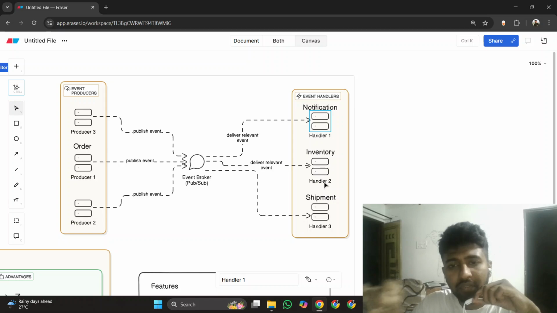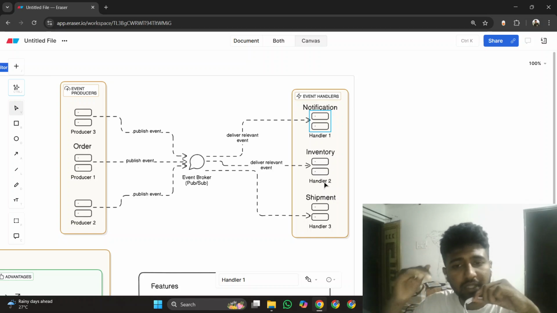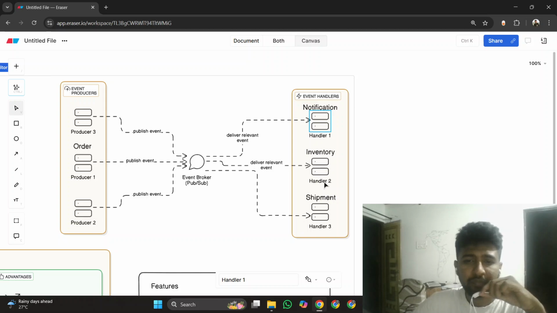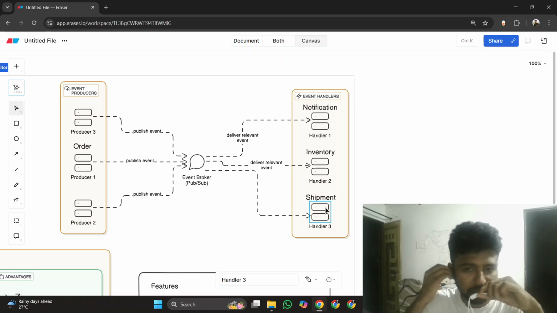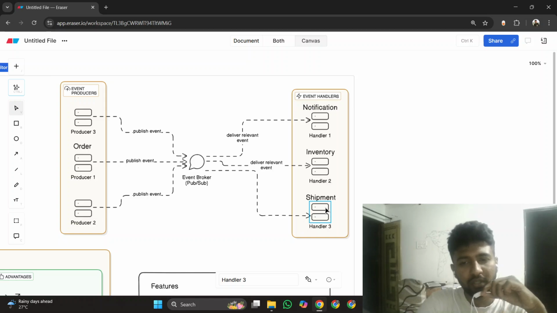It doesn't mean that services are communicating. Communication through REST APIs and gRPC are different things. Here services are only listening to each other. For example, the payment service is listening to the inventory service, or the payment service is listening to the shipment service, or the shipment service is listening to the payment service. It would be a great example. The shipment service is listening to the payment service, so when the payment is successful, the shipment is ready to be delivered to the customer.